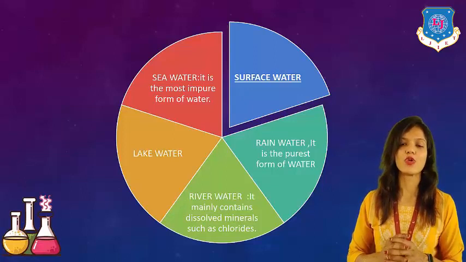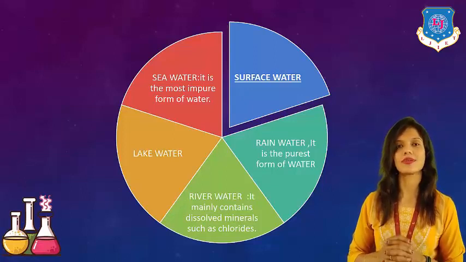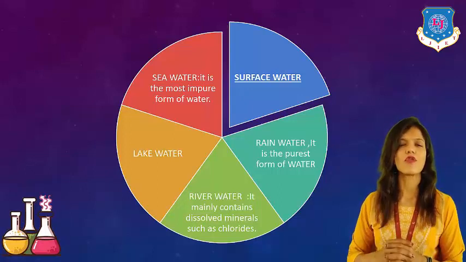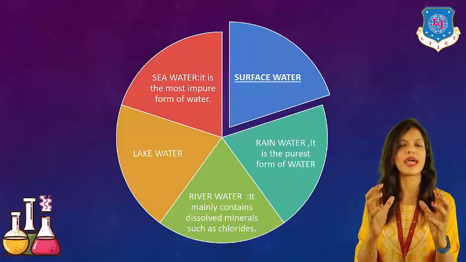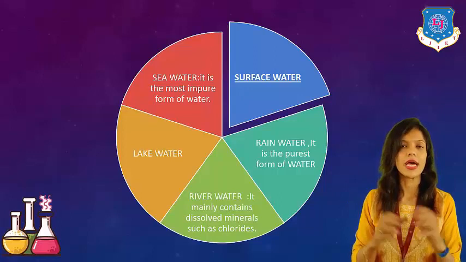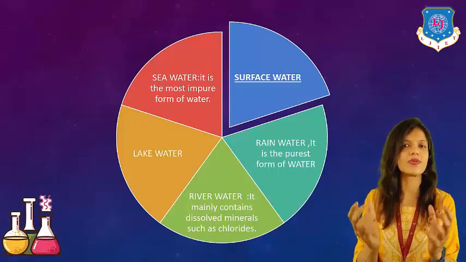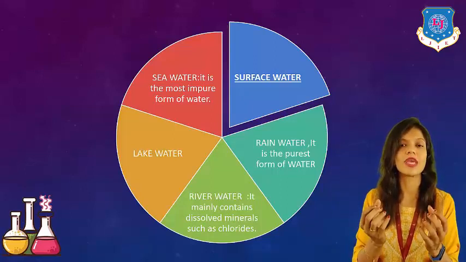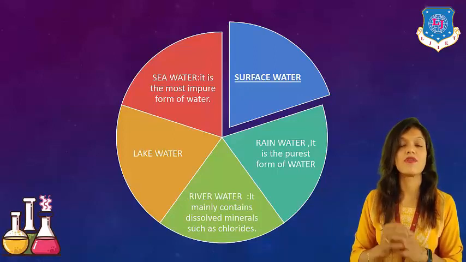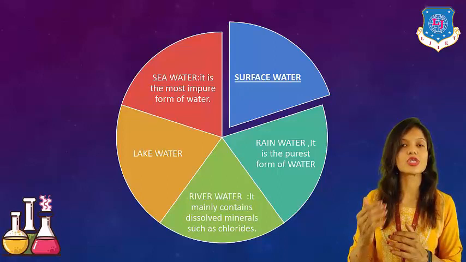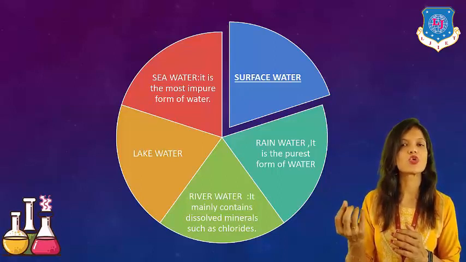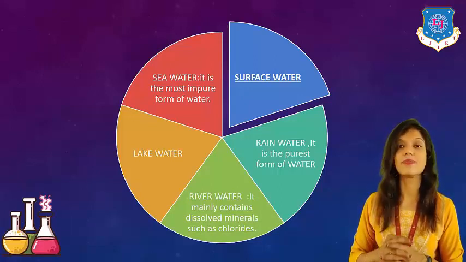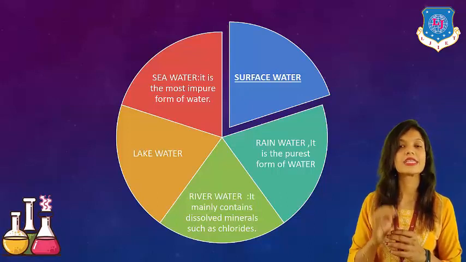Now, let's move on to the next one, which is lake water. What is the meaning of lake water? Such water is an accumulation of rainwater. People tend to make lakes and ponds in order to store water so that they can use it in the summer, when monsoon is not there and we don't have any other sources. So lake water is the source of drinking water there. Although it contains certain kinds of biological impurities, in general condition, it is usable water.